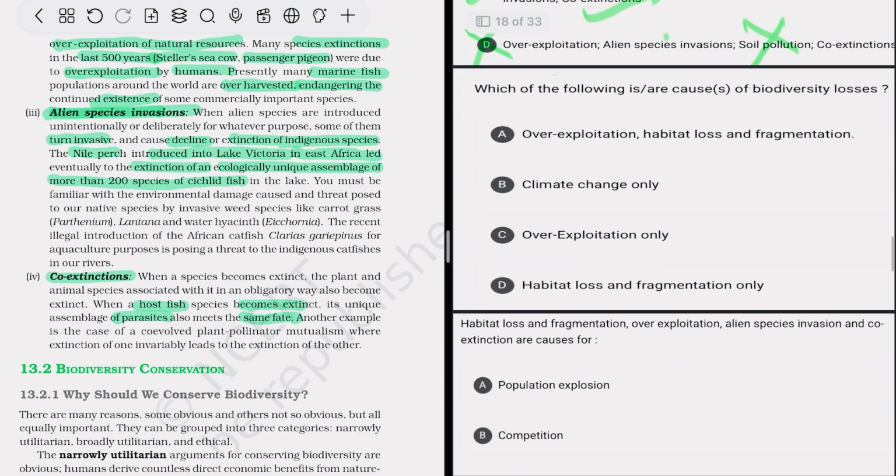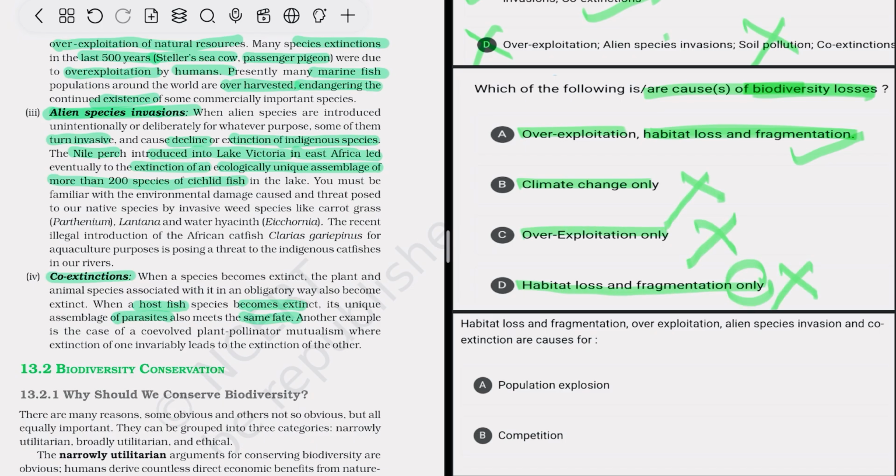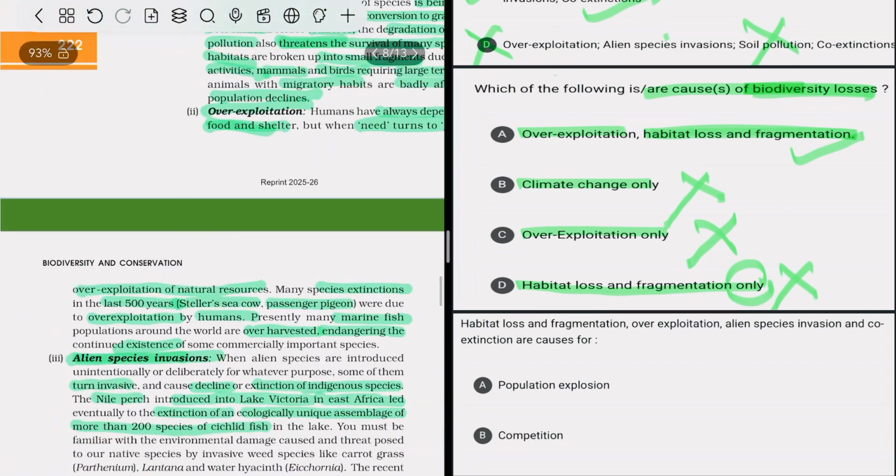After that, which of the following are major causes of biodiversity loss? Overexploitation, habitat loss, and fragmentation are true. Climate change only? No. Overexploitation only? No. Habitat loss and fragmentation only? No. The word 'only' is wrong here because there are many causes of biodiversity loss.